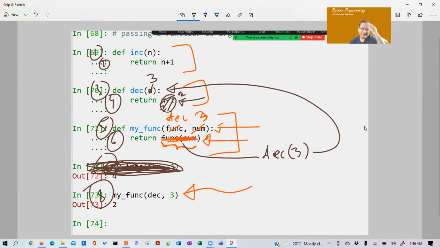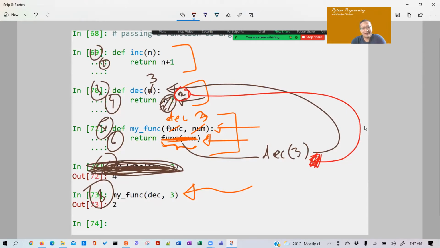Where does it go from here? Line number 6. Very good. We should not skip any step, because once a step is skipped everything goes wrong. This is return to. Where does the return go? Back to the caller. It goes back to the caller, and this is the caller. And what does it do to the caller?